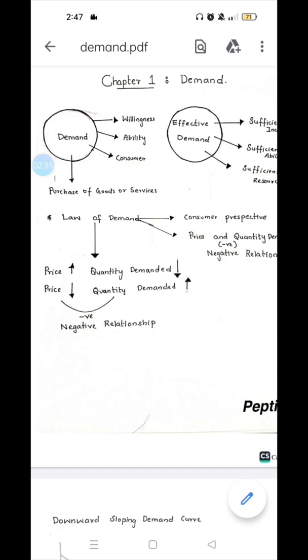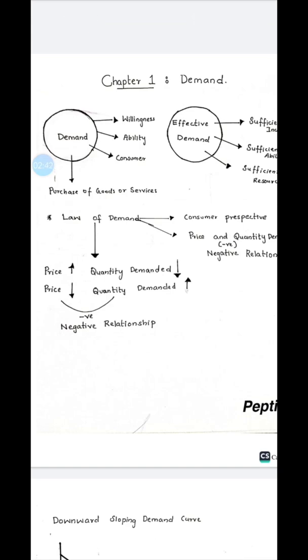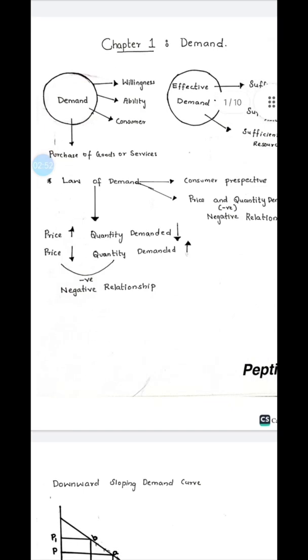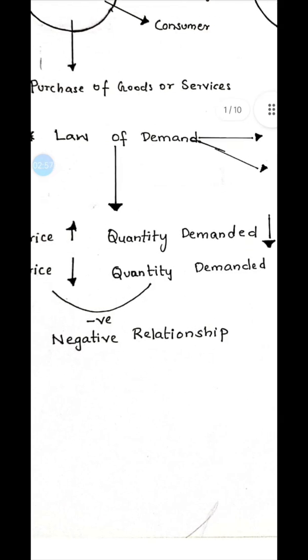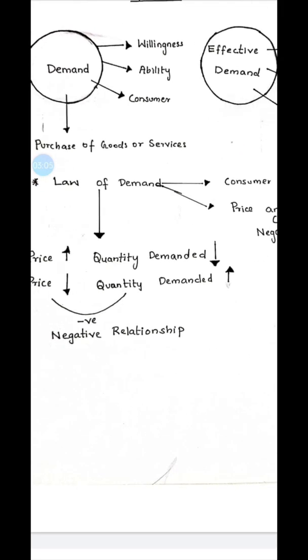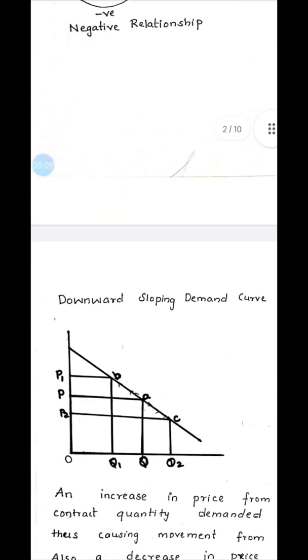For example, the price of a notebook was 10 taka. If it increases from 10 taka to 20 taka, people will not purchase more of the notebook. So the quantity demanded will fall. They will demand less of that product. And when the price decreases from 10 taka to 5 taka, people will demand more of the notebook, so quantity demanded will increase. There is a negative relationship between price and quantity demanded. The law of demand says that.